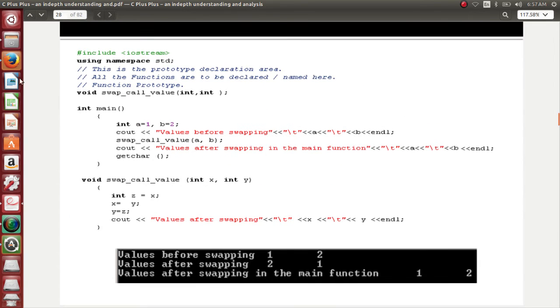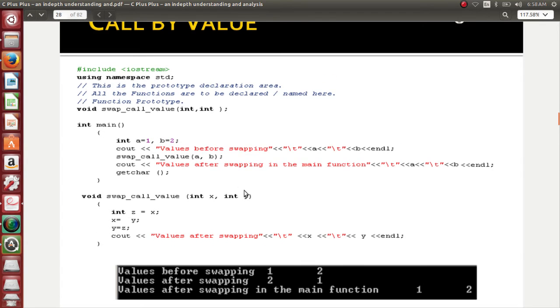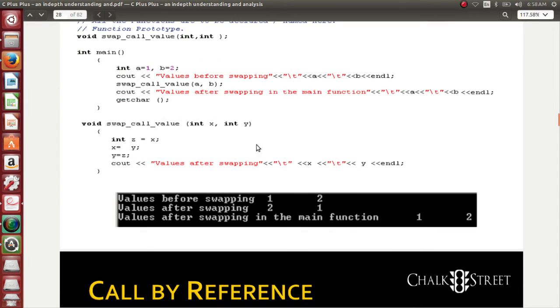Let's see a small example. I am going to swap two integers. I have a equal to 1 and b equal to 2. I am calling the function swap of a and b. So here swap takes int x and int y. I am passing a and b, but here I am collecting them as x and y, which means I am collecting copies of the values. So a and b will remain the same even after the swapping has happened. I swap it here, I now print it. See the output: values before swapping 1 and 2, values after swapping 2 and 1, and values after swapping in the main function, it is 1 and 2 still. I didn't have a change there.